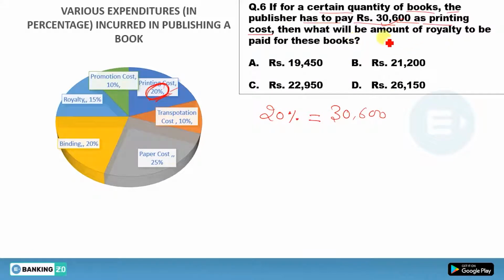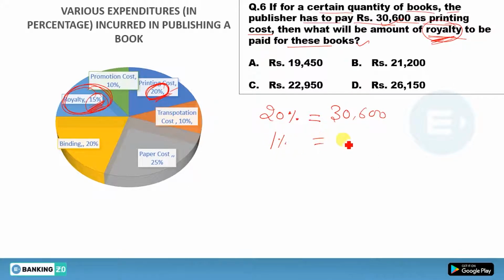Now what will be the amount of royalty to be paid for these books? So you have to find what amount he has spent on royalty. See here in this pie chart, royalty he is spending 15%. Now this 20% is equal to 30,600.